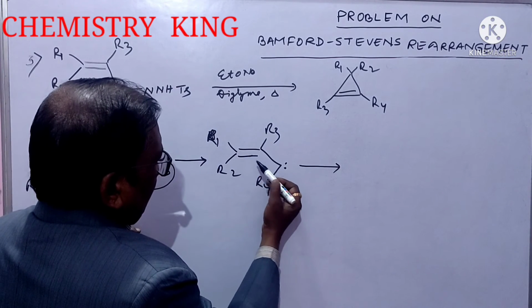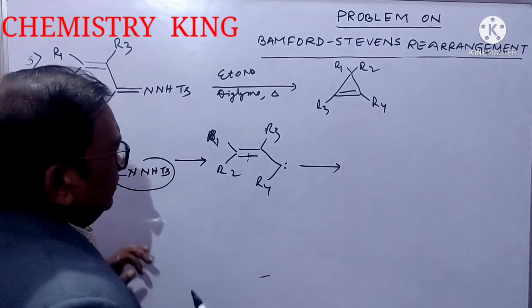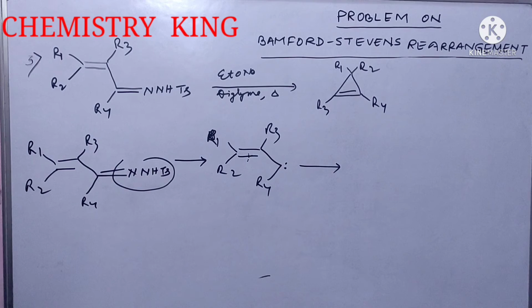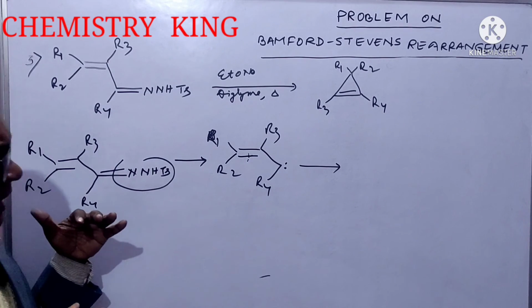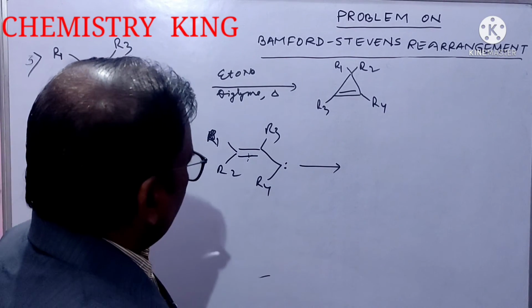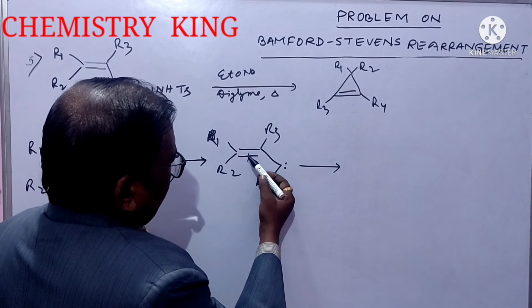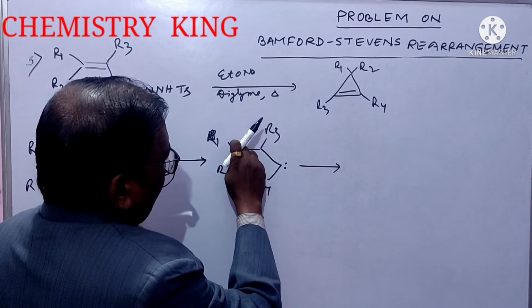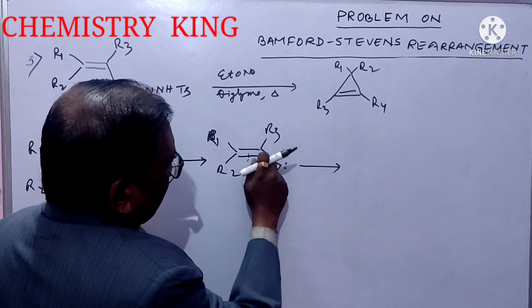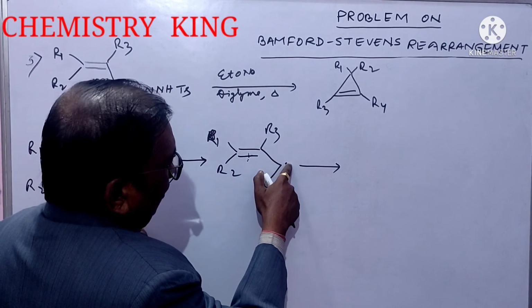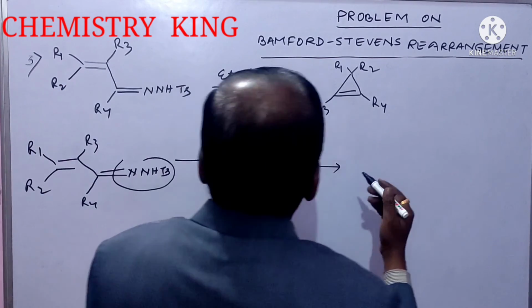Consider this bond breaks homolytically. It is an intramolecular reaction. Then you will get one dot here, one dot here. This one dot and one dot from here will combine.